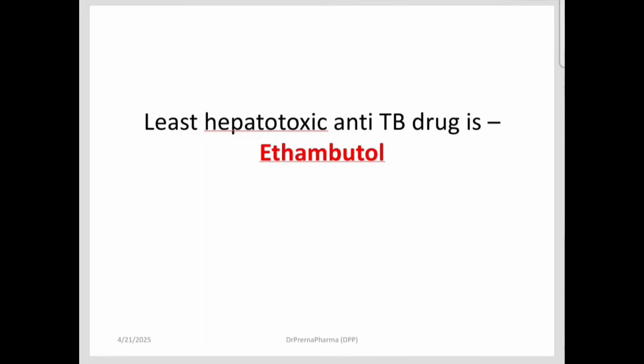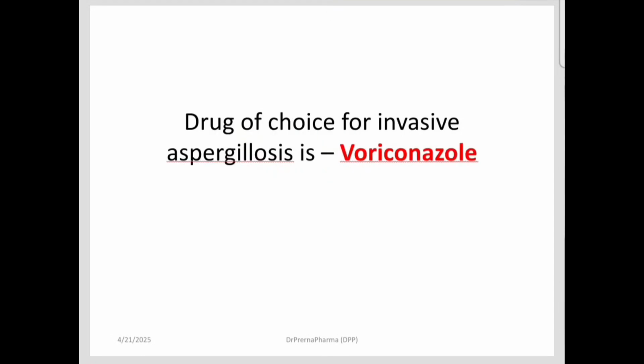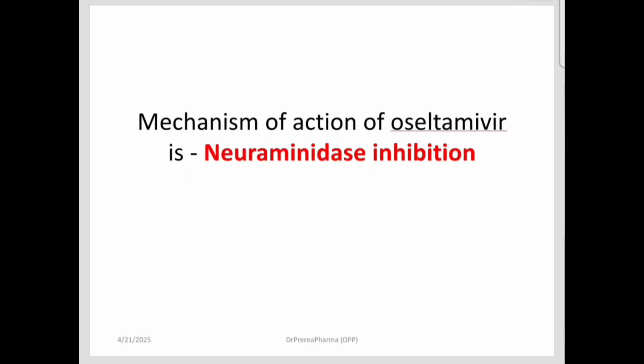This was even asked last year as a story question, that a patient came to the doctor and she is taking anti-HIV drugs and was recently diagnosed with tuberculosis. So which drug should she not take? The least hepatotoxic anti-TB drug is ethambutol. The drug of choice for invasive aspergillosis is voriconazole.